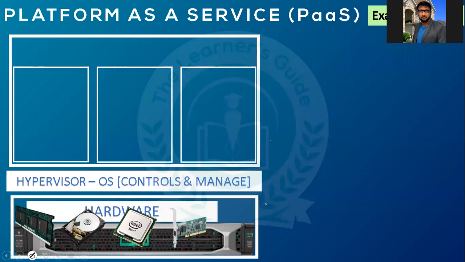Now if you take any server, this is a server, you have a memory, you have a processor, you have a hard disk, sorry, this is a network, actually I said memory, so this is a memory.